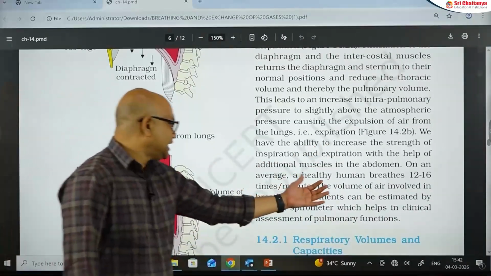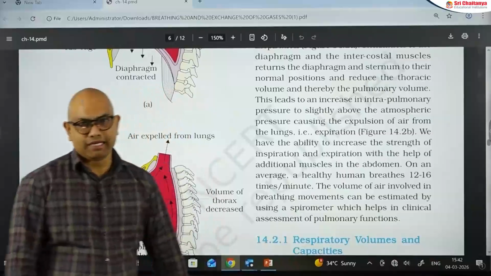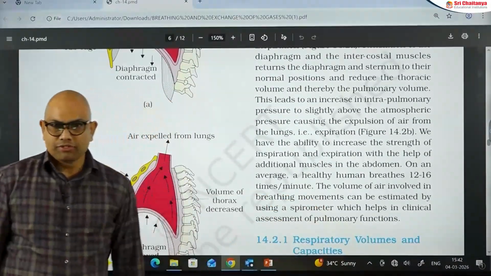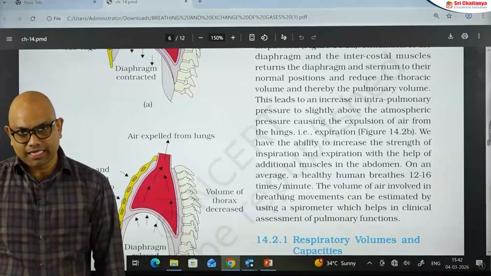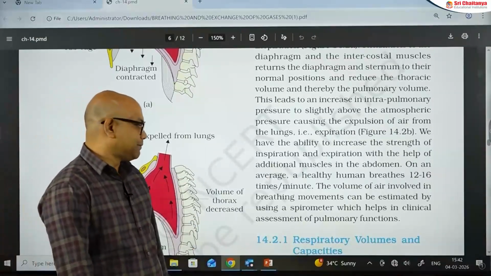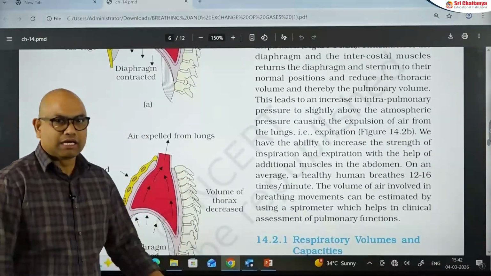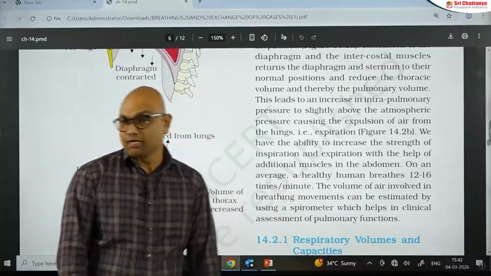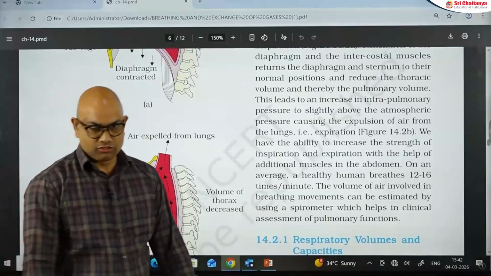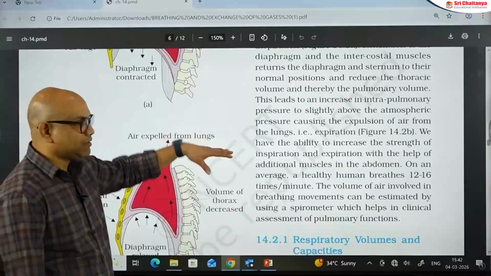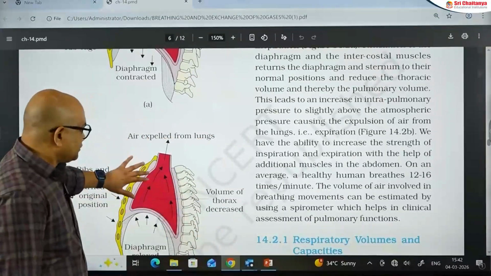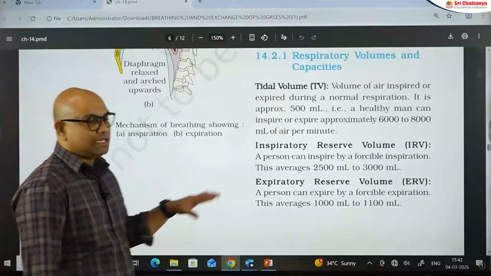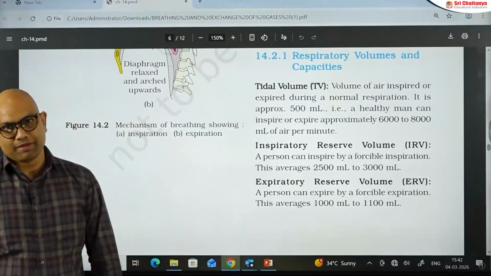And the volume of air involved in breathing movements can be estimated by using a spirometer. So, these volumes, of course, we can also use to calculate the capacities. The volumes and capacities are useful clinically. They help in the assessment of different pulmonary functions and also pulmonary disorders. So, this is regarding the mechanism of breathing, inspiration and expiration. In this mechanism itself, we have to talk about the respiratory volumes and capacities.